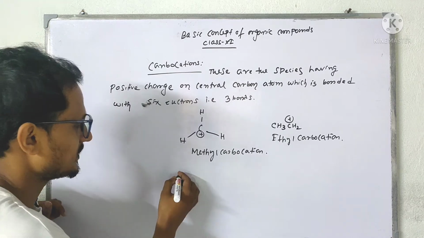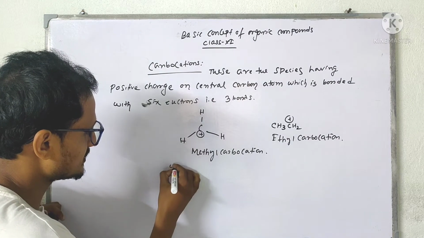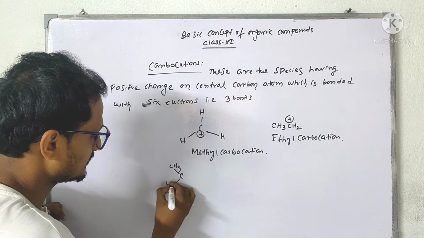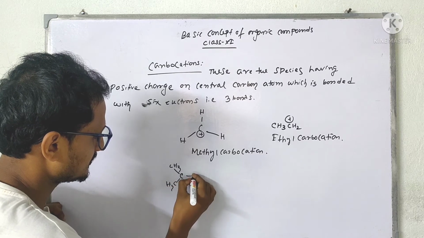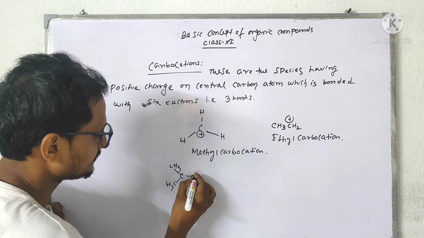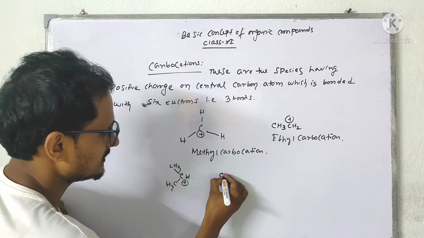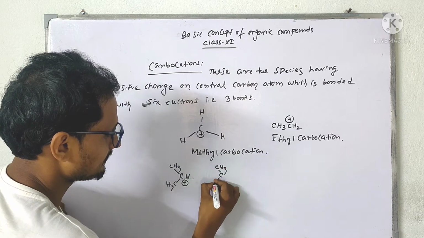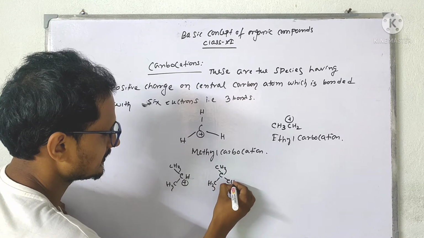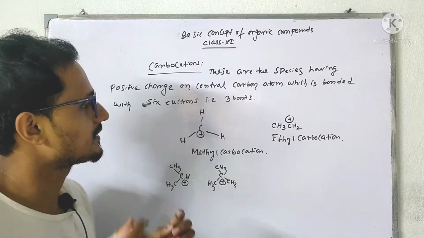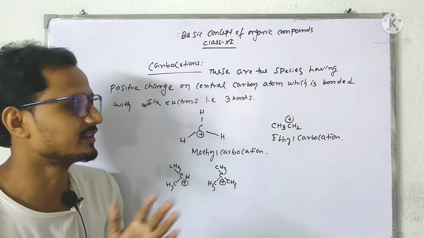This carbocation is possible, this is also possible.